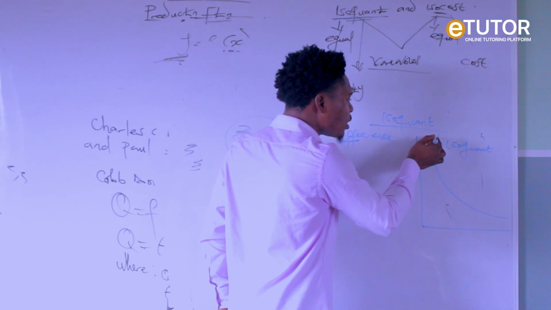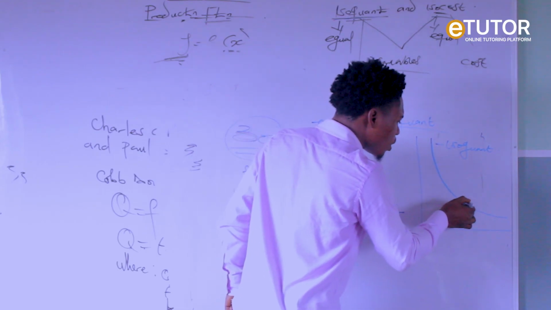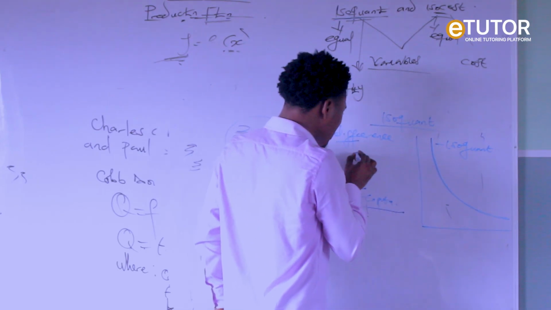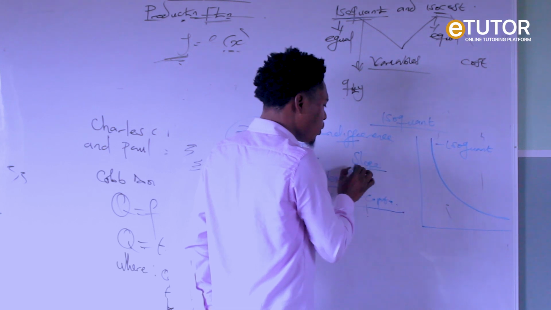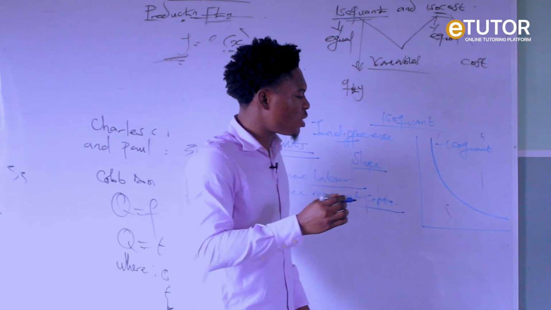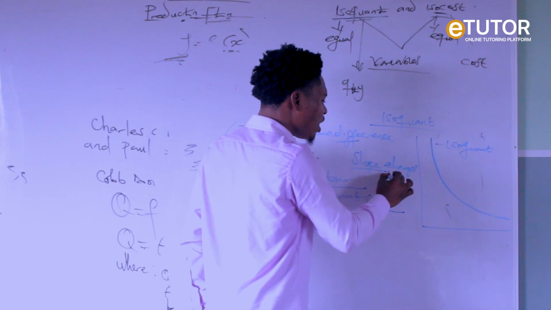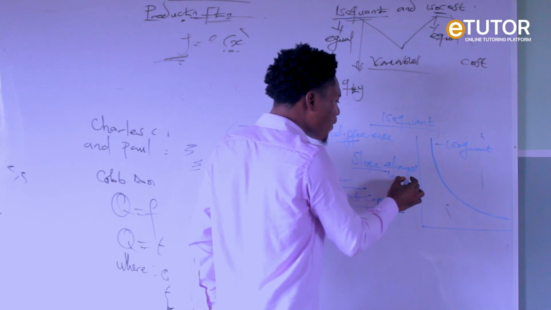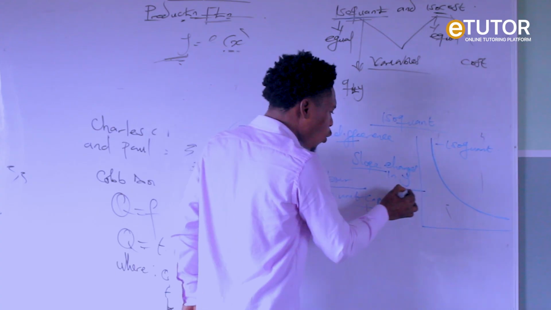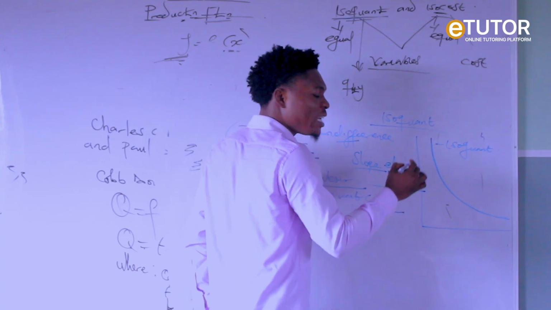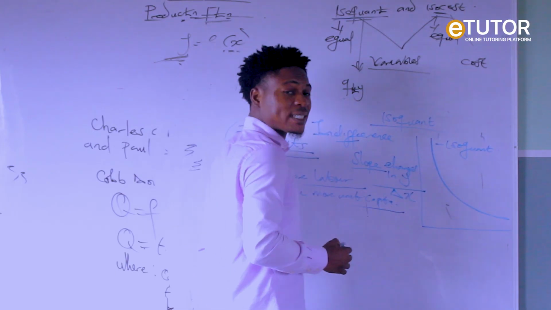Now, on the isoquant, the slope. What does the slope mean? A slope simply means the changes in the dependent variable y over the changes in the independent variable x.